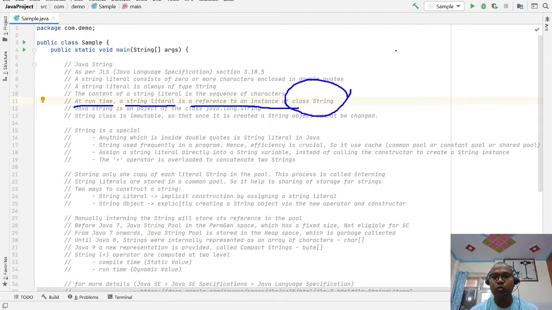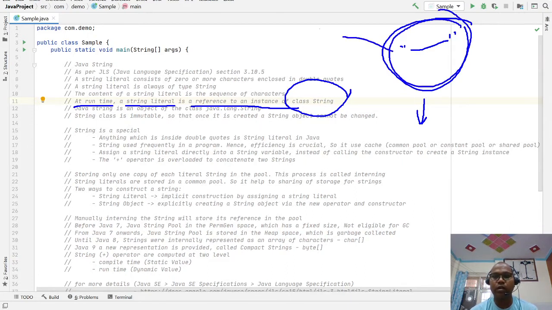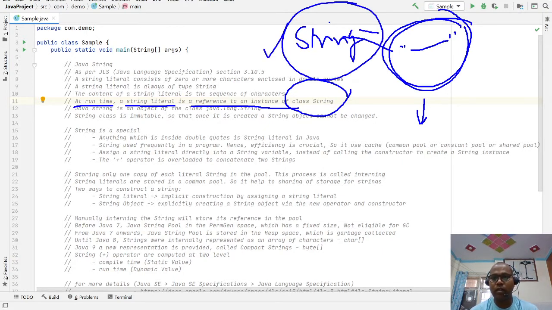So anything you have written inside the double quotes is a string literal, and when you run this application at runtime, this string literal refers to a Java String class object. In Java there is a class known as String, and that is what the string literal references.